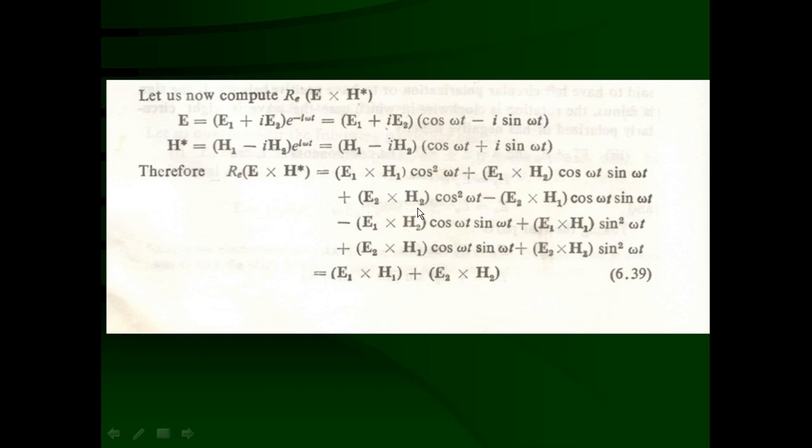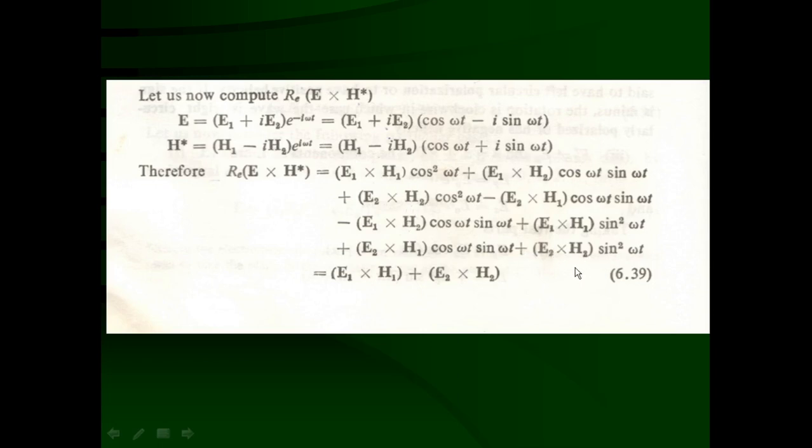Similarly, in the second row, the first term E2 cross H2 cos square omega t, and in the fourth row, the second term, E2 cross H2 sin square omega t.